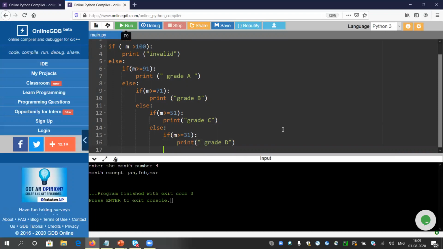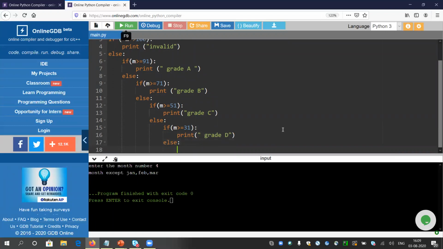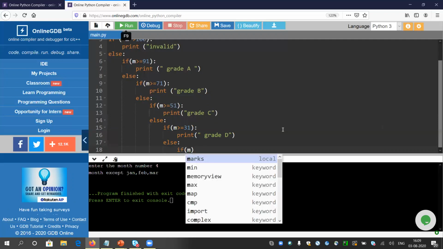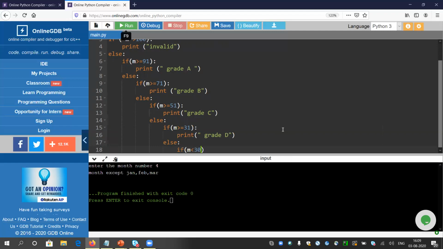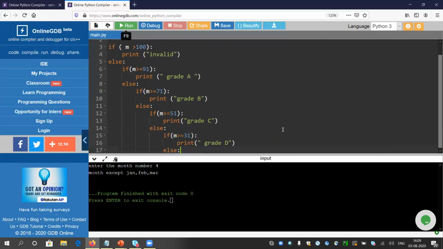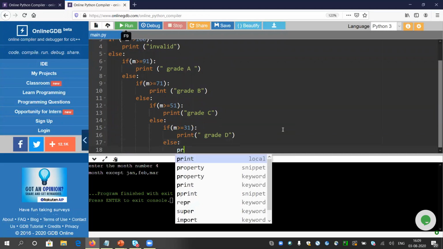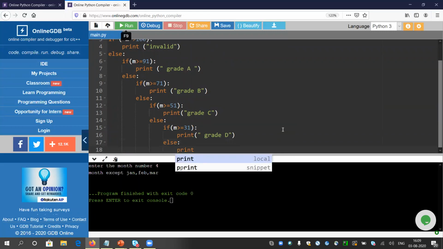And else means all the numbers below 31. I do not need to give any if, like if marks less than 30, because if it is coming to else, that means all the numbers below 31 will come under this. All the negative numbers, everything less than 31. So I can write directly grade E, sorry. That is the logic I am trying to build.